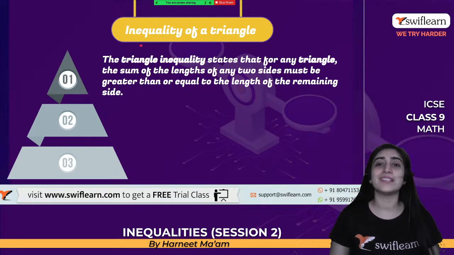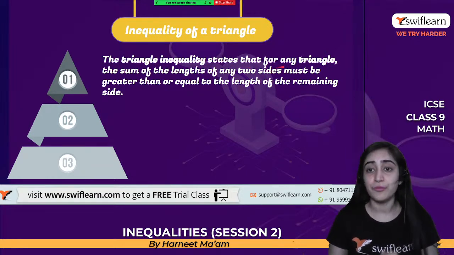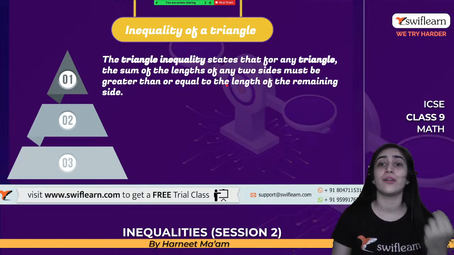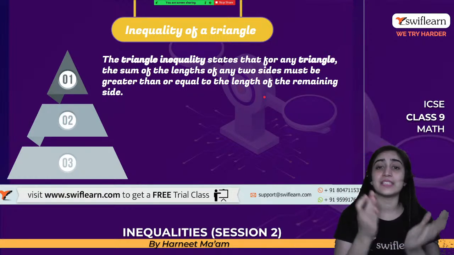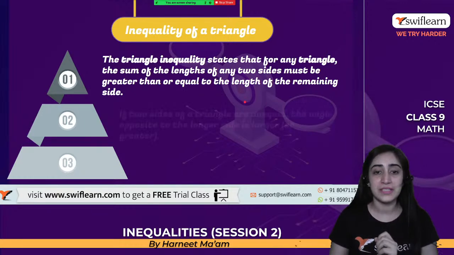So the first one is inequalities of a triangle. The triangle inequality states that for any triangle, the sum of lengths of two sides must be greater than the length of the remaining side. Simple as that. If you add two sides, the sum of it should always be greater than the third side. That's what its first point says.